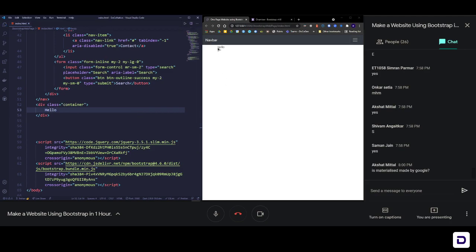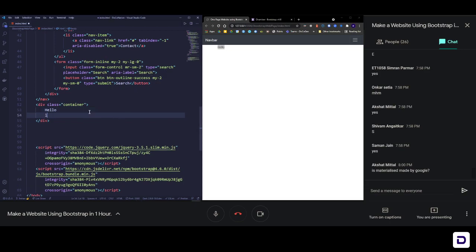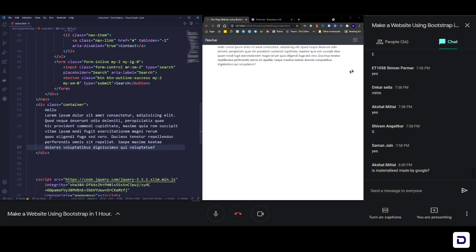You see what happened: this hello already has some space to the left. If I write some dummy text like lorem, maybe 50 words, and save it, you'll see that from both sides, right and left, I have equal spacing, and that makes my website look good. That is why we use a container whenever we are making a website, and that is why Bootstrap provides this container for you. Let me get rid of all of this, or let it just be here before we add anything. Let's just quickly style everything else using Bootstrap only.